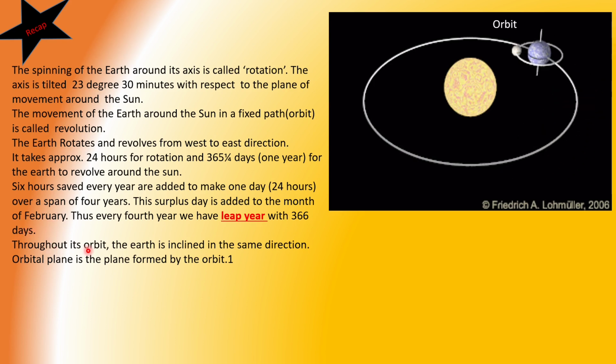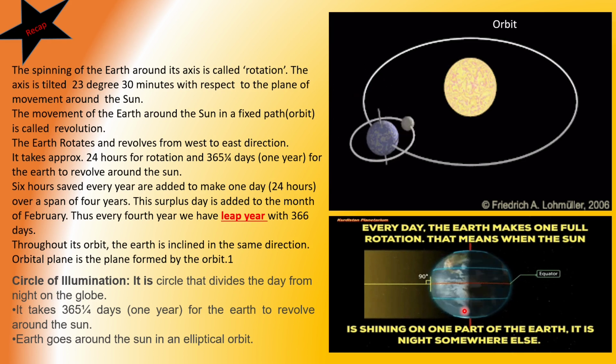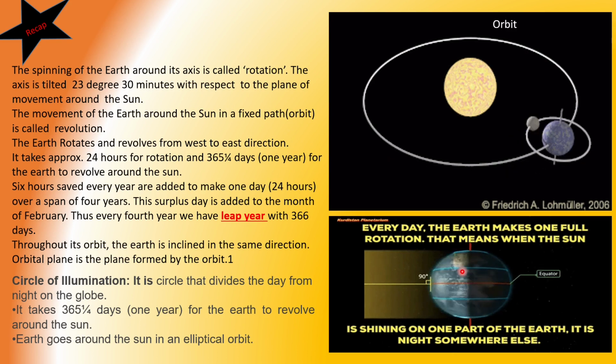Throughout its orbit, the Earth is inclined in the same direction. Here also you can observe the same. Orbital plane is the plane formed by the orbit. Now, circle of illumination. It is the circle that divides the day from night on the globe.